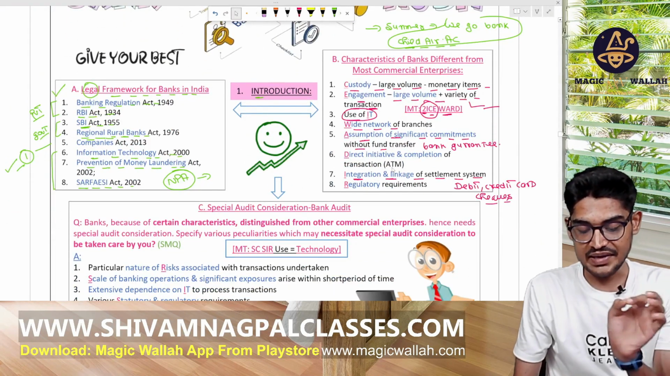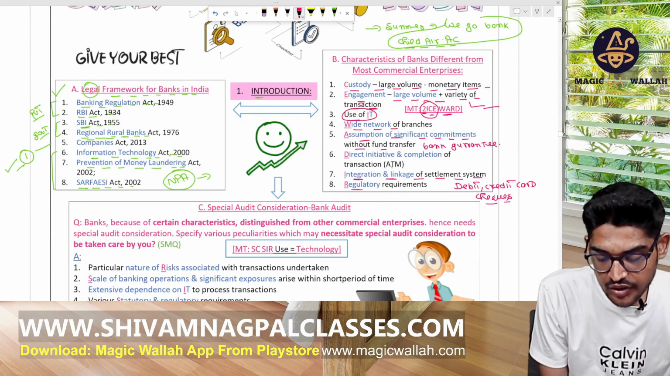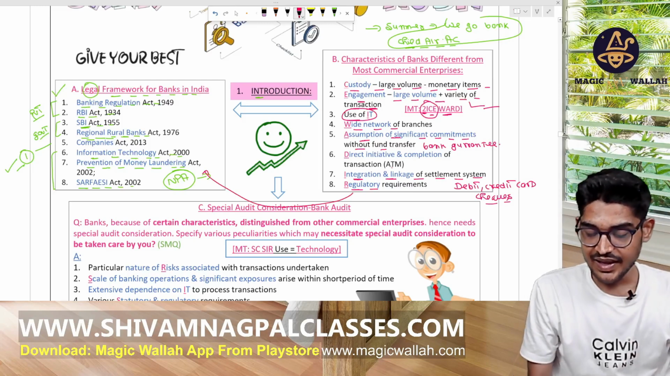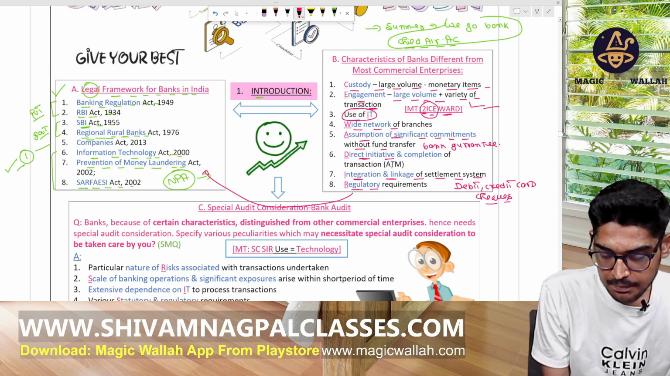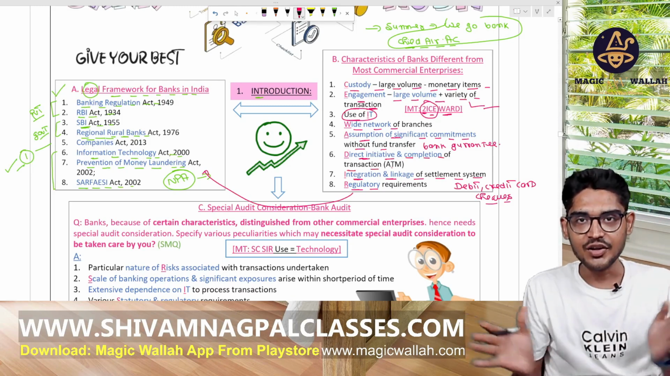Now, 2 I's ward. W is done, A is done, and then by R. By R means regulatory requirement. They have to comply with the regulatory requirement. By D means direct initiative and completion of the transaction, just like ATM, etc. Okay, 2 I's ward.